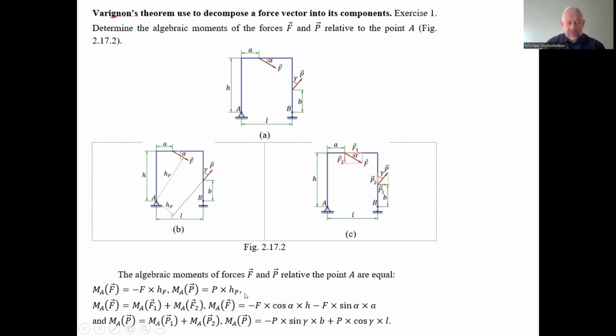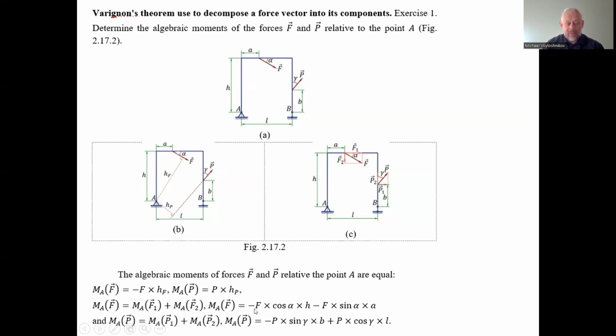So after the substitution, the total rotation moment around the point A on behalf of force F has two components: MA of the horizontal component of force F and MA of the vertical component of force F. This is the Varignon theorem: the resultant F causes the same rotating moment around the point A as the components cause in total.